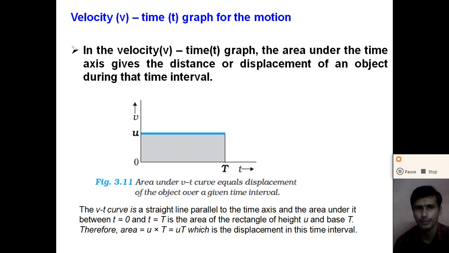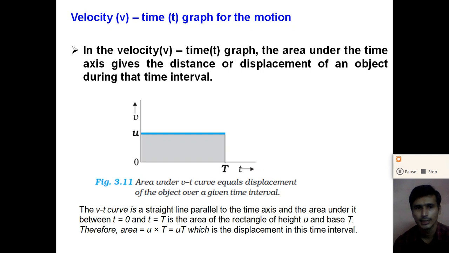In the velocity time graph, the area under the graph on the time axis gives the distance or the displacement of an object during that time interval. So if you calculate the area covered by the velocity time graph on the time axis, it gives the distance traveled by the object, or the displacement of an object in a given time interval.